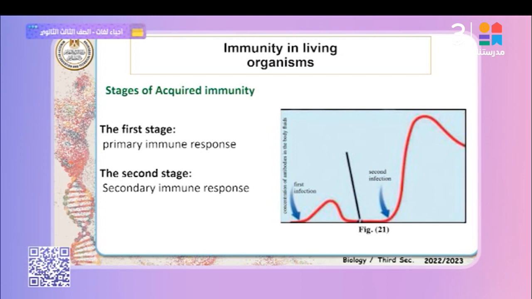In the primary immune response, the response is slow, and symptoms appear as a result of the infection. But in the secondary immune response, the symptoms are destroyed completely. The memory cells are formed during the primary response but remain inactive, and they are activated in the secondary response. That's right.